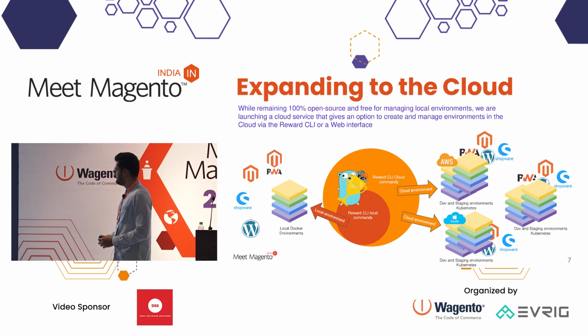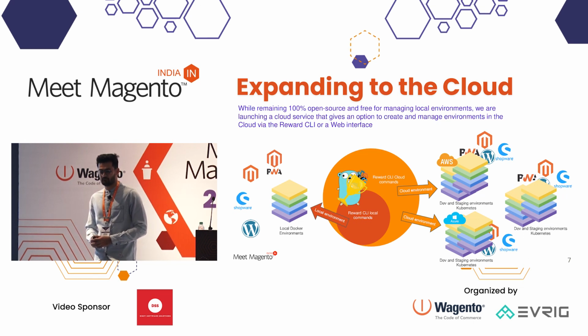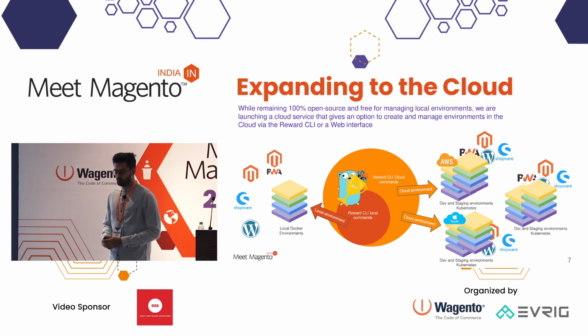So now the next command that we are going to run is reward bootstrap. And let's pass disable TFA to disable the two-factor authentication module by default. And here the version that is confirmed is 2.4.4, but if we want to change the specific version, then we can pass the parameter Magento version. And here let's set it to 2.4.5-p1. So on running this command, it will install a fresh Magento without sample data.